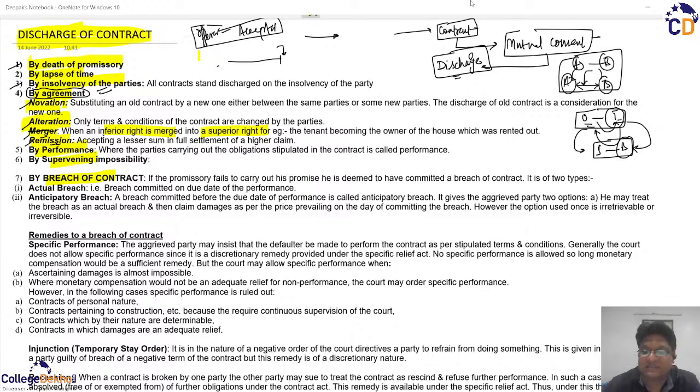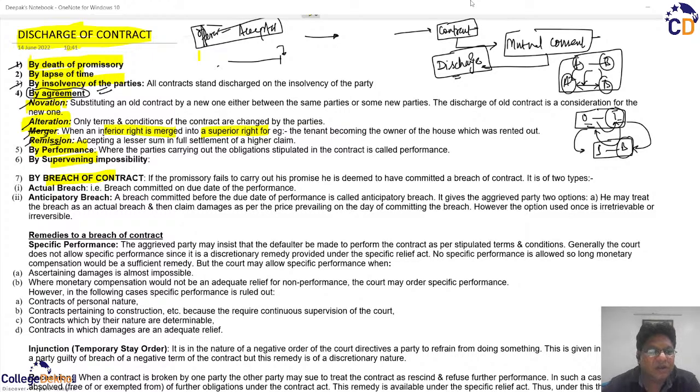And after these six options, we come to the most important one, where we use the word breach of the contract, and that was the focus of the session. Breach denotes willful default. When the parties entered into a contract, they committed to provide the consideration as agreed. If they fail to fulfill or provide such consideration to the promisee, then they are deemed to have committed a breach of the contract.